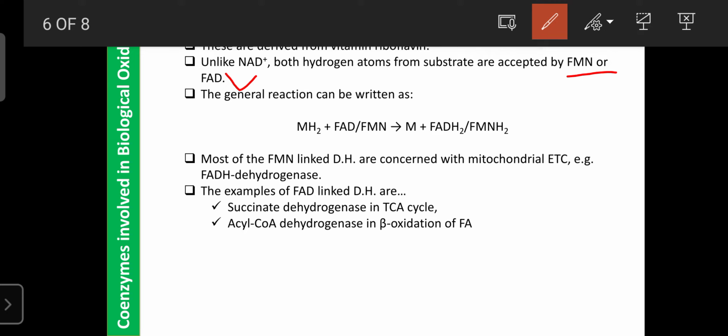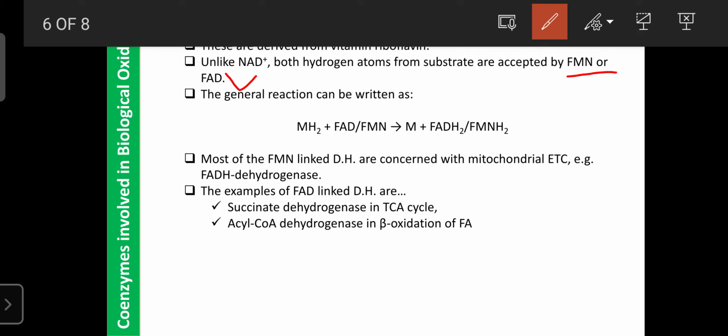But in the case of FMN and FAD, no free hydrogen is available, as both electrons are accepted by FMN and FAD. This is also good for avoiding acidosis during biochemical reactions.